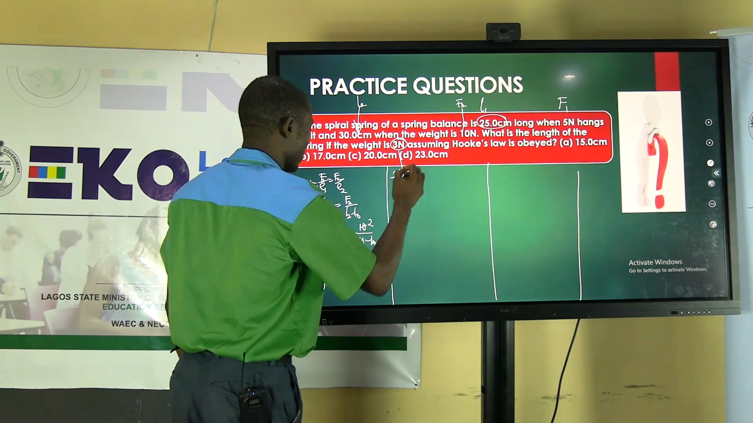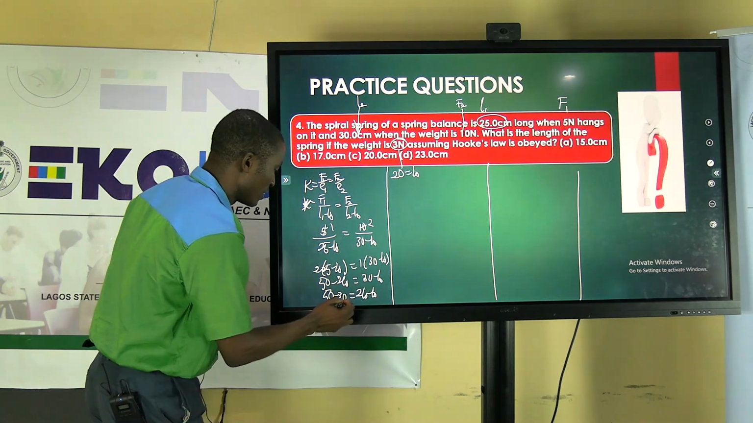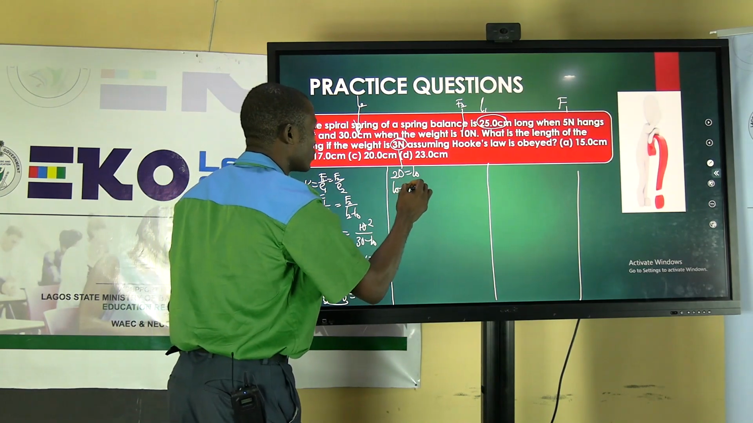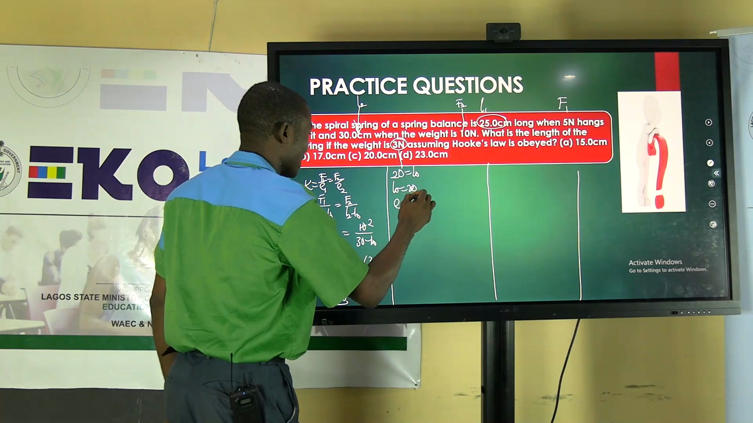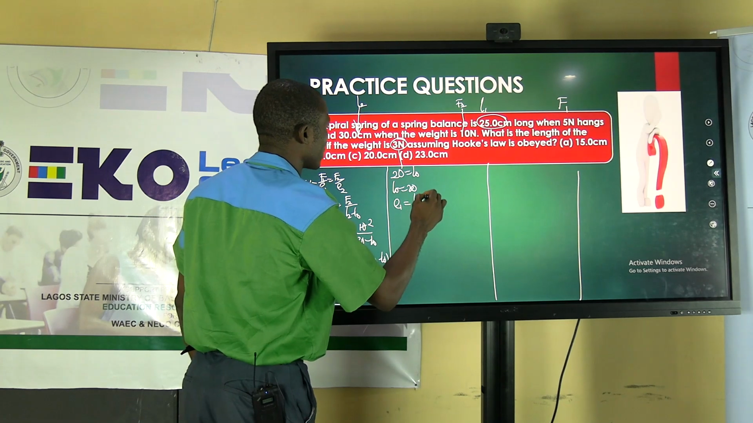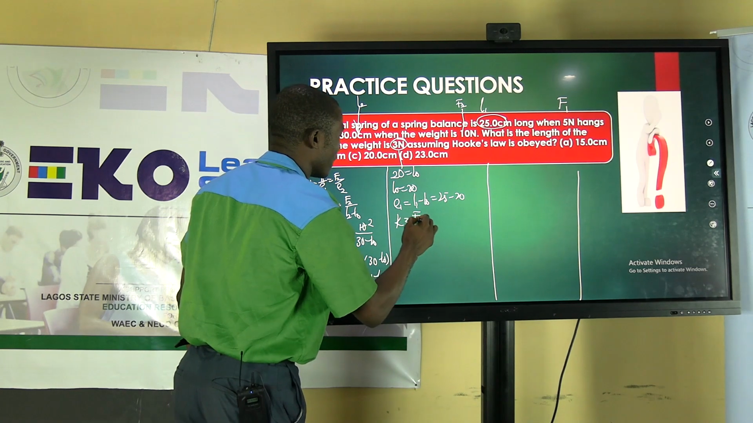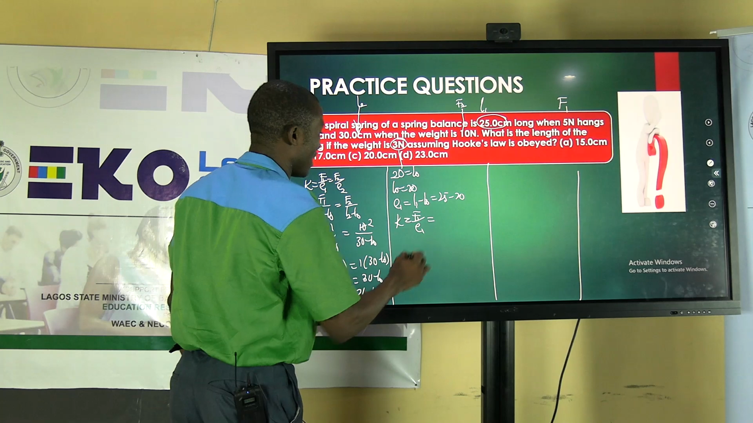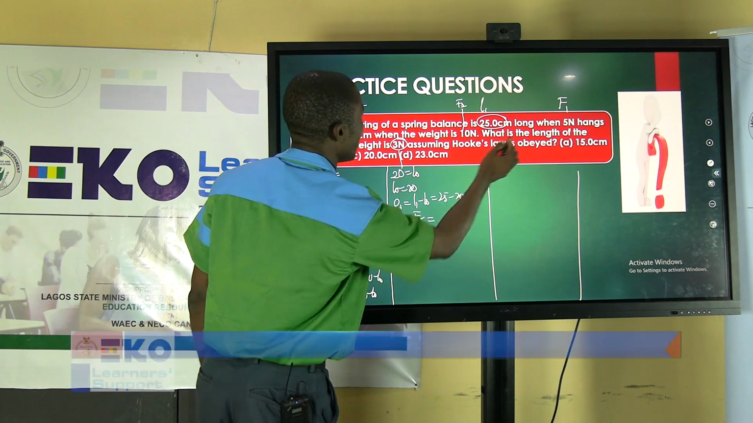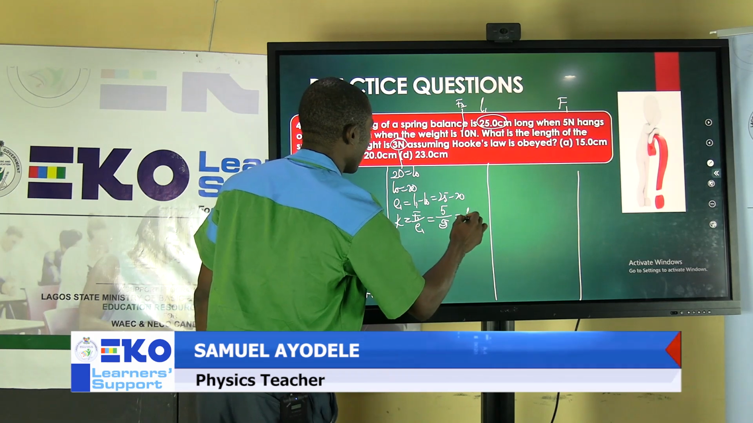So from here, you're going to have 20 equals L0. How? 50 minus 30 will be equals to 2L0 minus L0. 50 minus 30 is 20. 2L0 minus L0 is L0. So original length is what? 20. So our extension is given as, you can say, extension 1. That's L1 minus L0. That's 25 minus 20. So our first constant is given as F over E, which is, for the first case, F1 over E1. So F1, the first force, is 5. Then the first extension is also 5. So our first constant is 1.